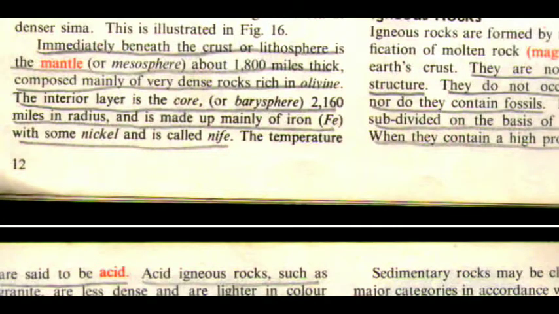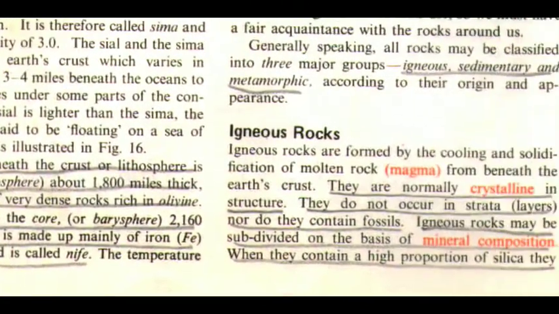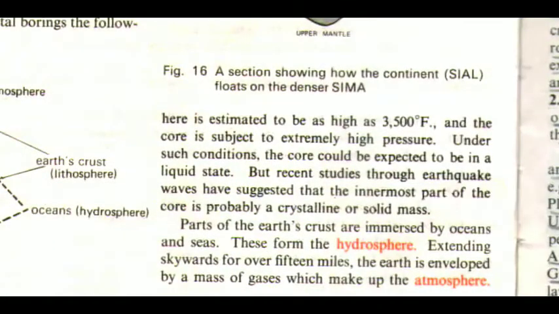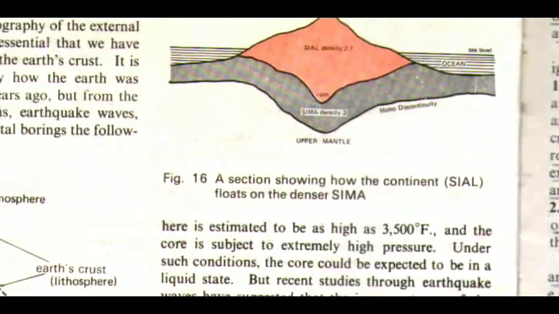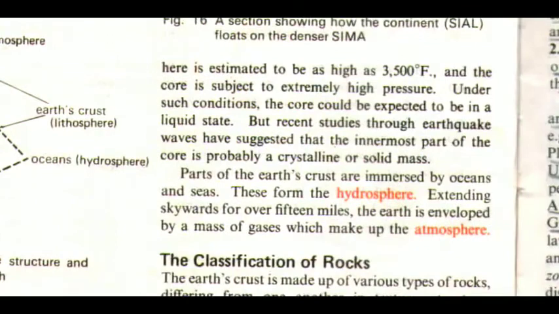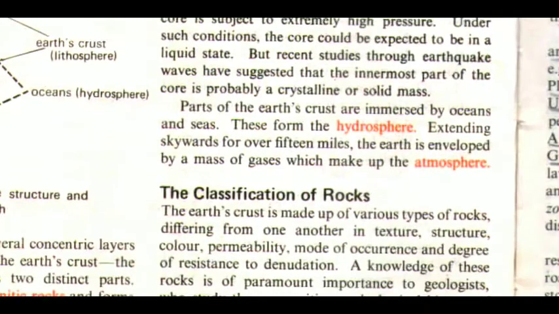olivine. The interior layer is the core or barysphere, 2160 miles in radius and made up mainly of iron with some nickel, and is called Nife. The temperature here is estimated to be as high as 3500 degrees Fahrenheit, and the core is subject to extremely high pressure. There is a picture. Now, under such conditions, the core could be expected to be in a liquid state, but recent studies through earthquake waves have suggested that the innermost part of the core is probably a crystalline or solid mass.